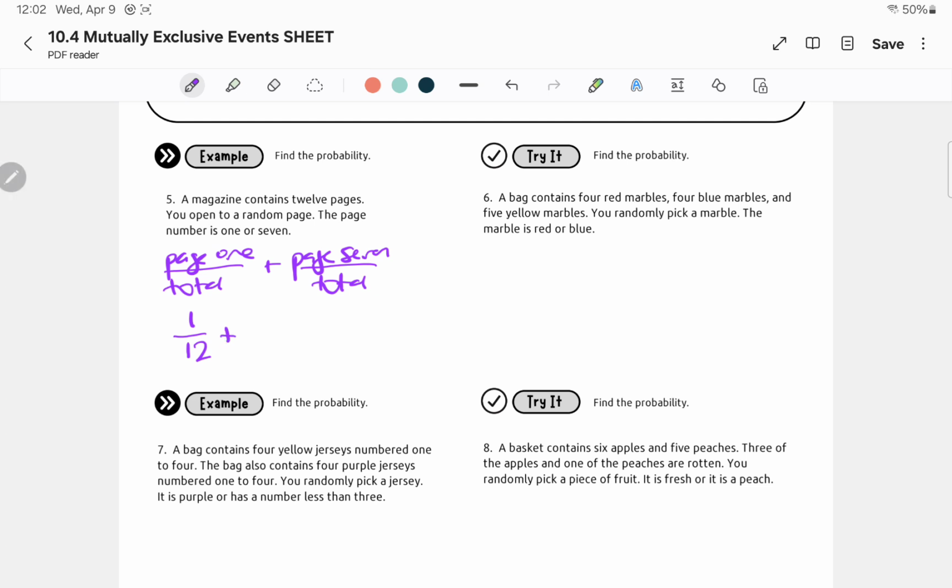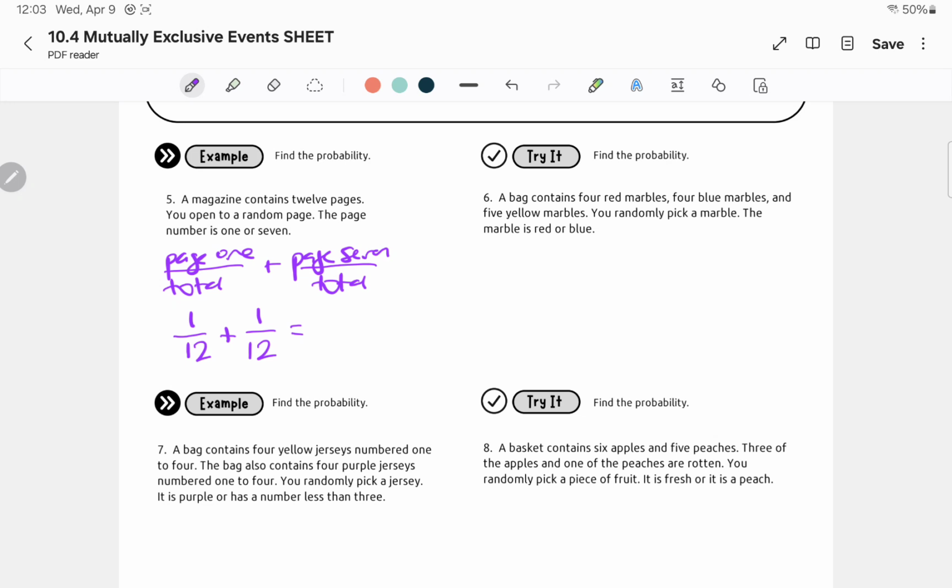Now, it's the same thing for page 7. I'm just going to clarify this because of last year. I remember kids were confused. Page 7 means, if I open up the magazine, what's the probability that it will open up onto page 7? How many pages have page 7 on it? Just one. There's only one page 7 in that magazine. So it's still 1 out of 12. And then we just add those together.